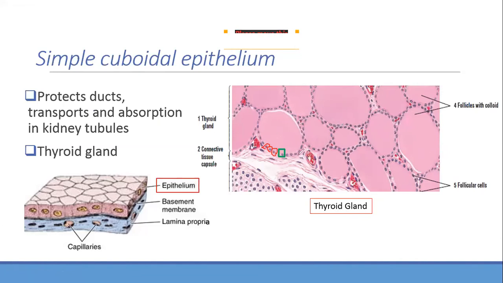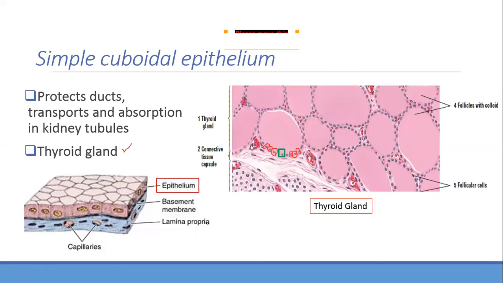How many layers? How many circles are you seeing? Only one layer, so that is why it is called simple cuboidal epithelium. You cannot see the cell membrane, you can't see the outer border. All you will basically see is the nucleus, and with the nucleus you can make out. Understood? So this is simple cuboidal epithelium, and what you're seeing is the thyroid gland.